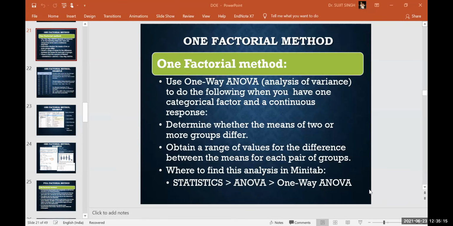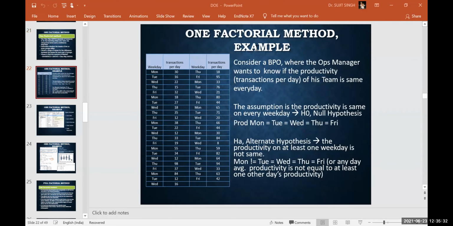So we were discussing the one factorial method. In that case, we change only one factor at a time, not all the factors, and see the effect of that factor, right? Like, let's say here, through one example, let's say we see